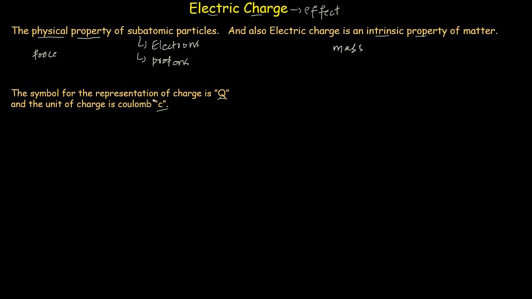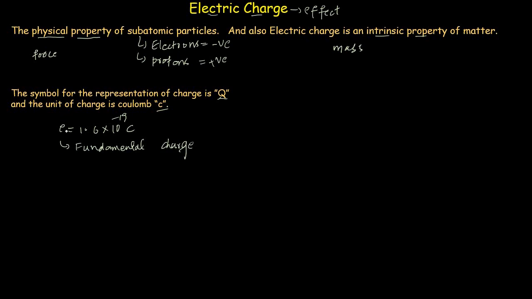Now, one of the first phenomena observed in the study of electric charge was that there are two kinds of charges basically. One is positive charge and the other is negative charge. The positive charge is observed on proton, while the negative charge is observed on electron. And the fundamental charge present on either of these two particles is equal to 1.6 multiplied by 10 raised to the power minus 19 Coulomb. This is basically the fundamental charge on any of these particles.